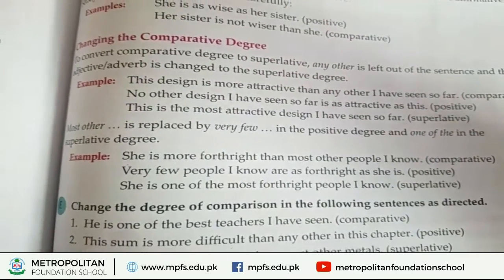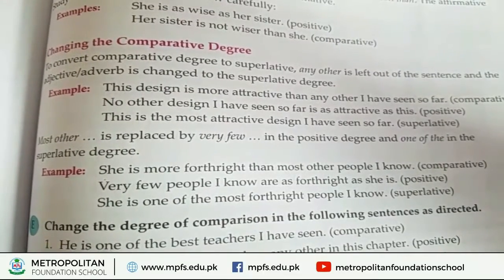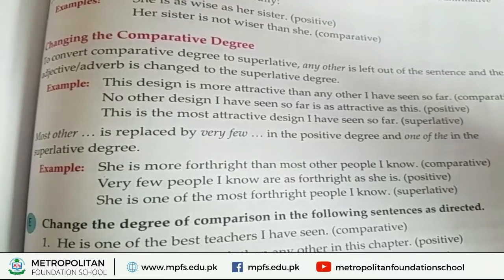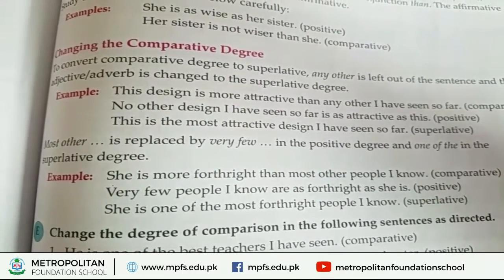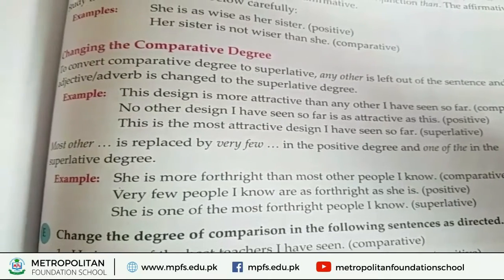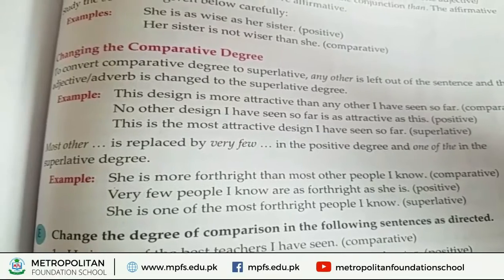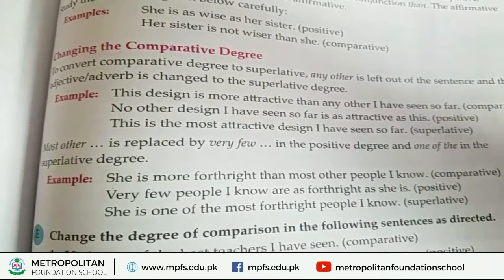Most other is replaced by very few in the positive degree and one of the in the superlative degree. Most is used in place of very few, and that becomes a sentence of the superlative degree.